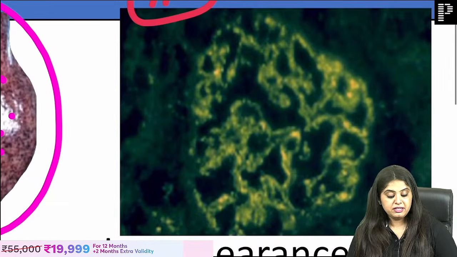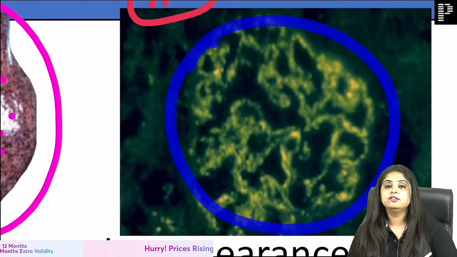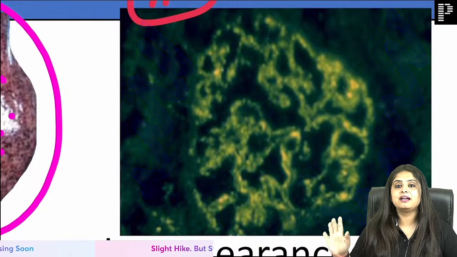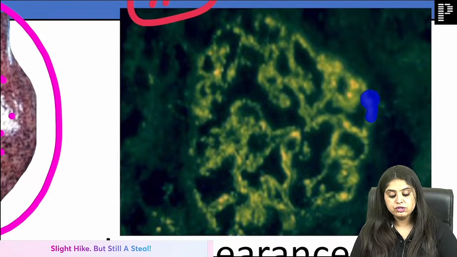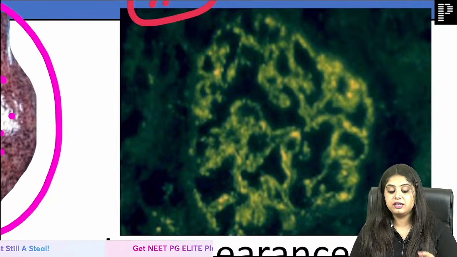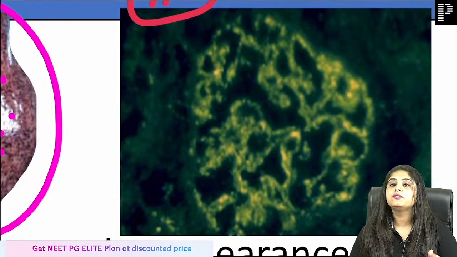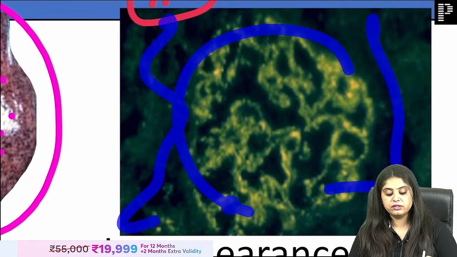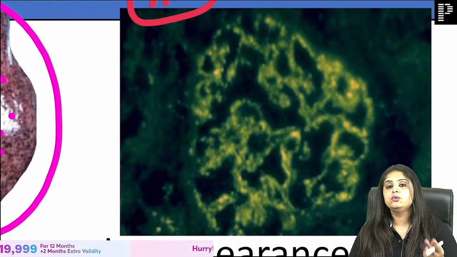This is where so many students have the most problem, they are suffering a lot. Please note, whenever you get immunofluorescence, your problem is you start focusing on what is not required. You start looking at the black background. Don't look at it at all. You just have to focus on the greens. What is the name? Immunofluorescence. What will you focus on? Fluorescence. No focus on black. Only focus on green.